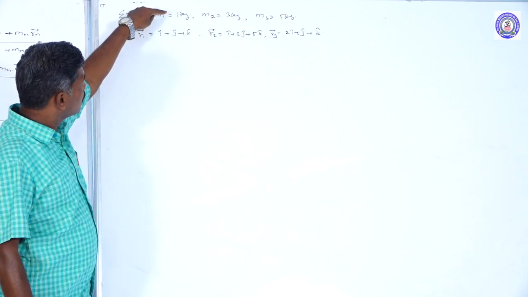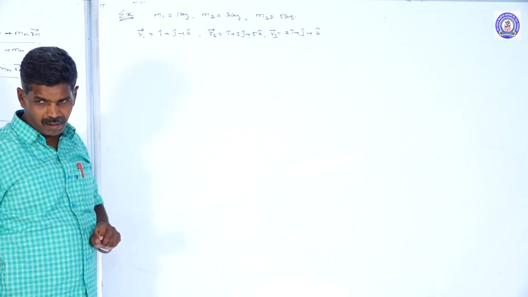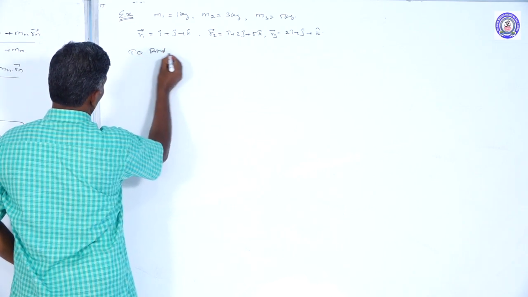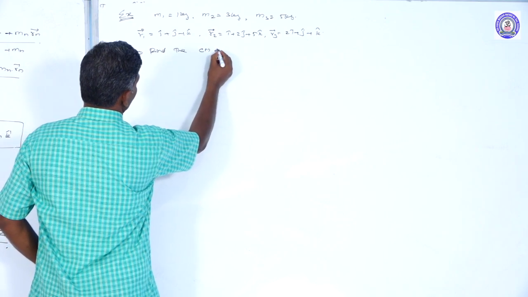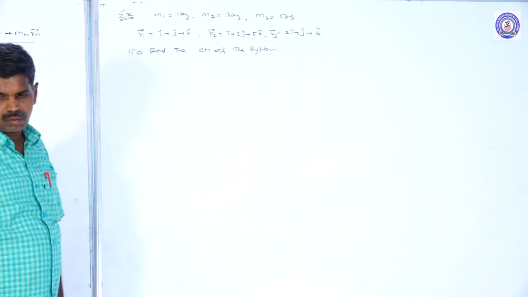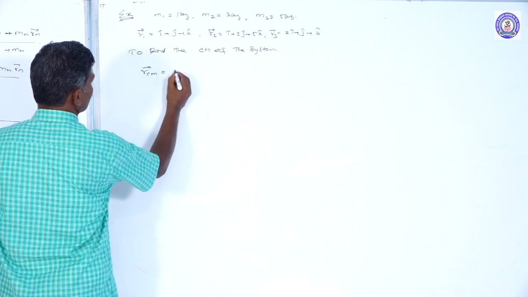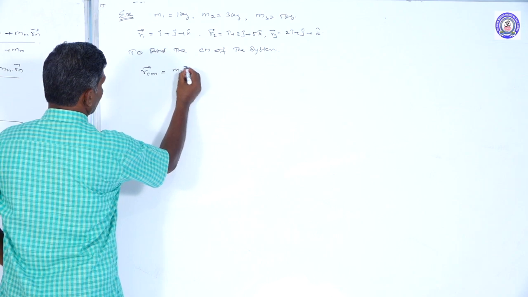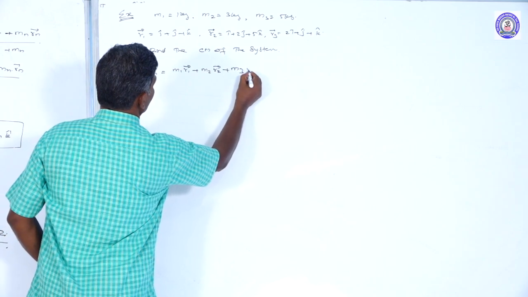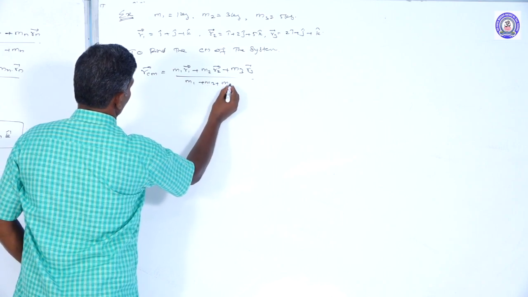For the first mass, the position vector is this. For the second mass, the position vector is this. For the third mass, the position vector. Now we want to find the center of mass of the system. So we have the formula R_cm vector equals m1 into R1 vector plus m2 into R2 vector plus m3 into R3 vector divided by m1 plus m2 plus m3.